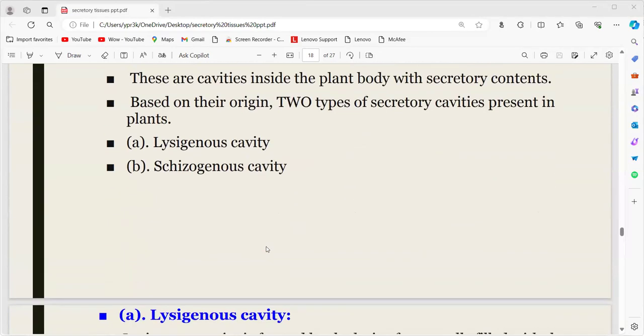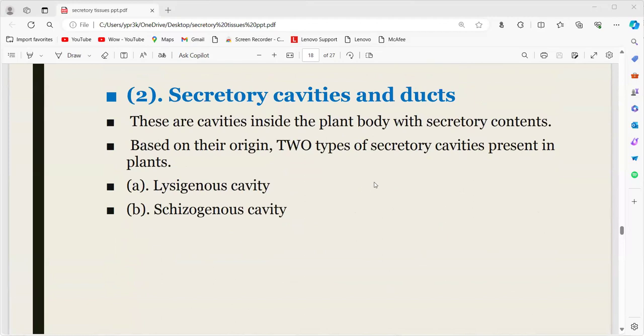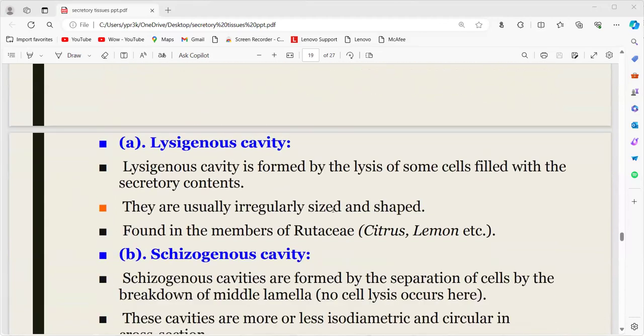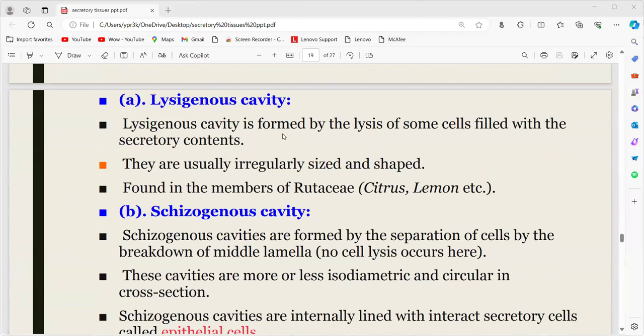The second one is the secretory cavities and ducts. These are cavities present inside the plant body with secretory contents. Based on their origin, they are classified into two types, lysogenous cavity and cytogenous cavity. The lysogenous cavity is formed by the lysis of some cells, that is, the death of some cells, due to which a cavity is formed.